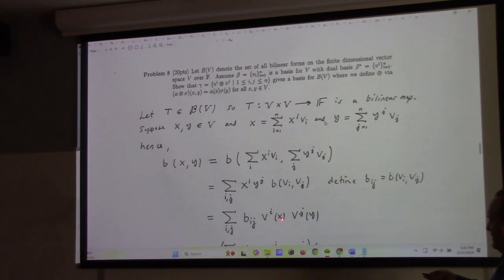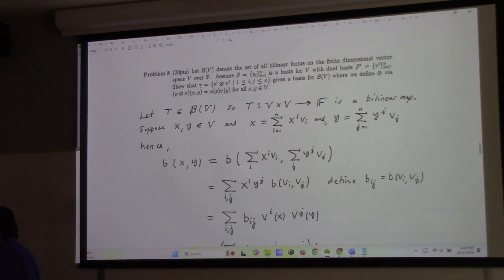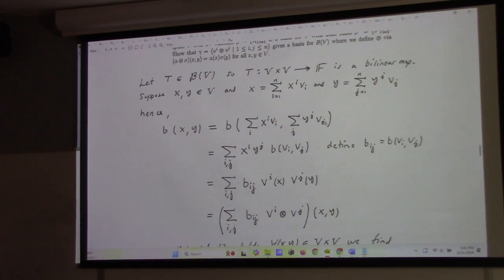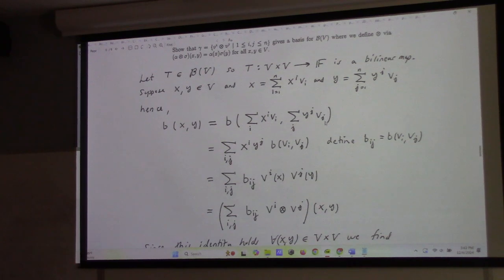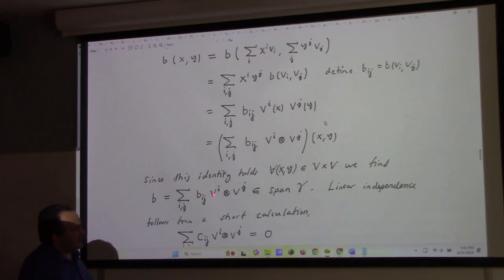Of course, the fact that this is equal to this, we've worked out before. This is like test 2 stuff, all right? But anyway, so this is that. And then in terms of the tensor product, that is v^i tensor v^j acting on x comma y. And then I'm taking a sum of such maps. So I just look at it in totality as a sum of maps acting on x, y. But this holds for arbitrary x, y. Consequently, B is the weighted linear combination of these tensor products.